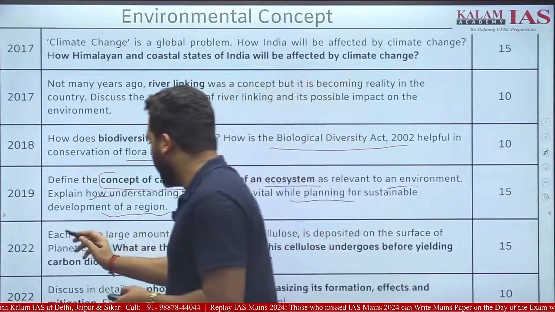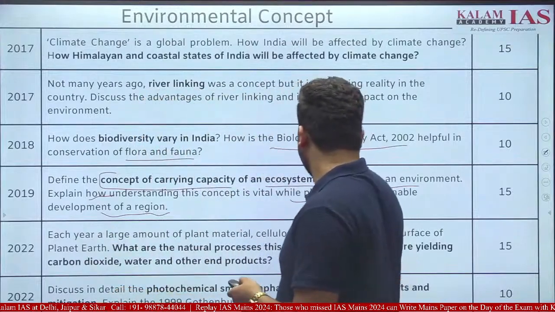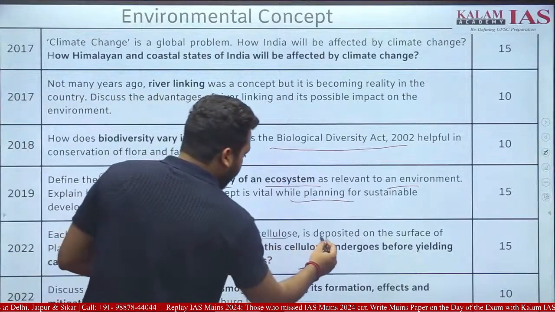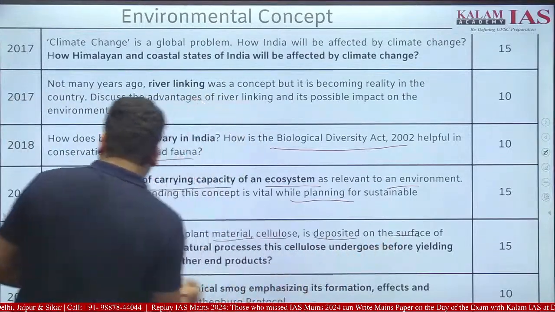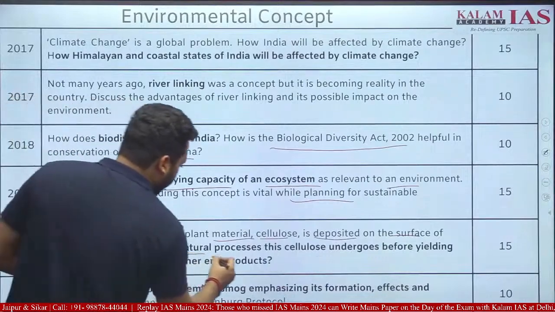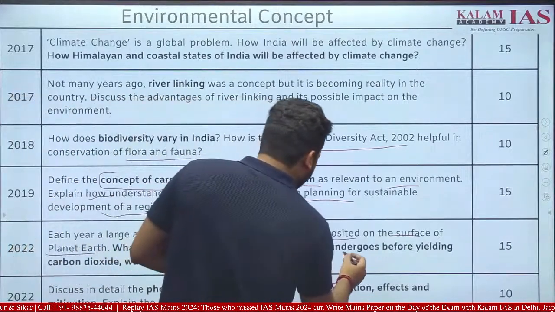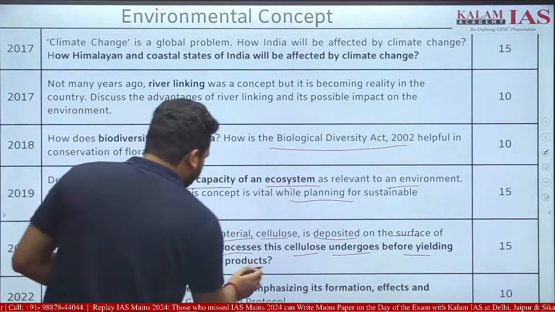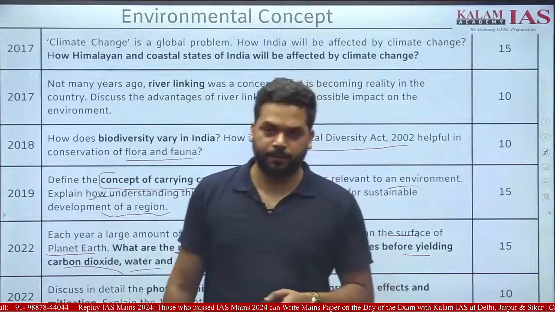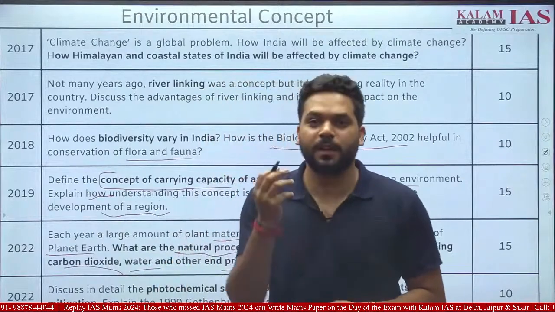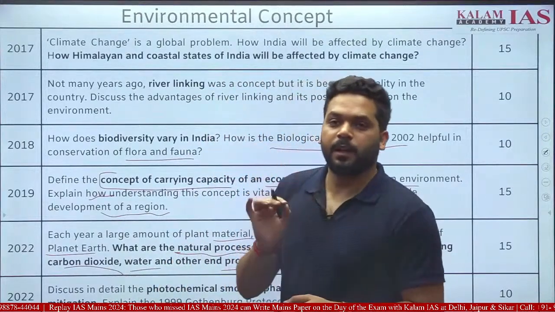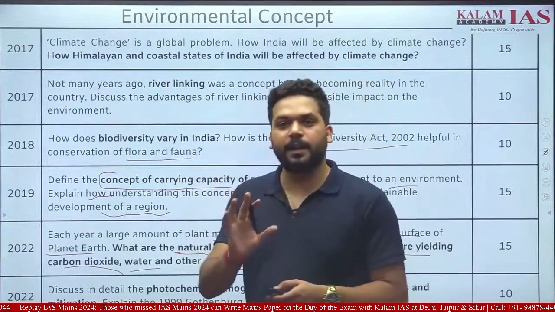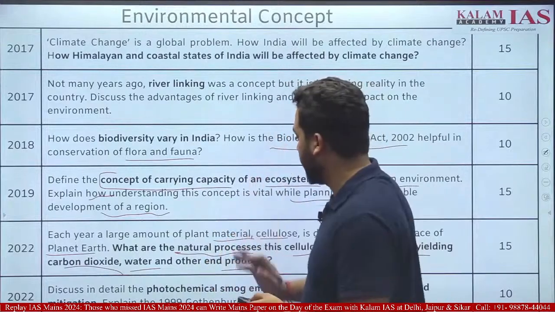Okay, 2022. Each year, a large amount of plant material, cellulose, is deposited on the surface of planet Earth. What are the natural processes this cellulose undergoes before yielding carbon dioxide, water, and end product? The process of decomposition you have to explain. This is an environmental concept which is given in the NCERT 12th class biology book. It is a very detailed explanation, in very simple language.